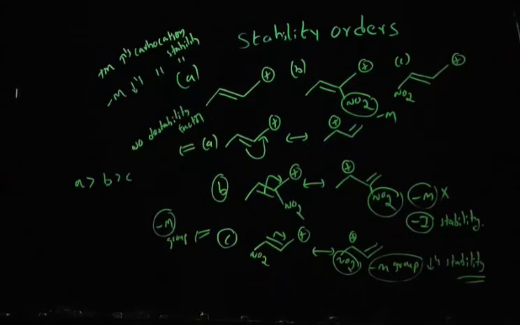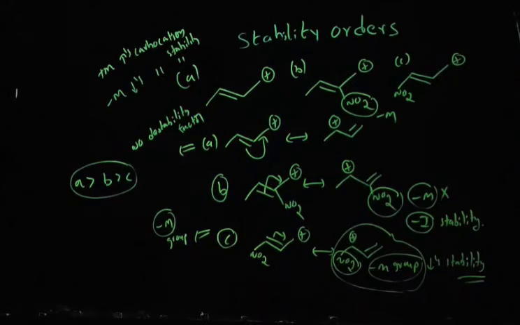Even though option B contains an NO2 group, the NO2 group is not directly connected to the carbocation. It's a very important case. In option C you can see this resonance form is directly connected to the carbocation. As a result, the stability of the carbocation will decrease. In option B the resonance forms are not directly connected to the minus M group, so the stability is much better as compared to option C. Very important case, please note this point.